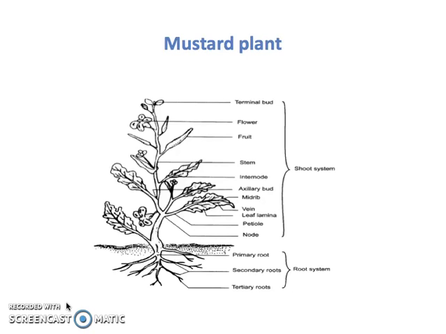In the shoot system, you can see we have the terminal bud, flower, fruit, and stem, with parts of the stem called nodes and internodes. Then we have the axillary bud, midrib of the leaves, and veins of the leaves, which you can see as small lines here. Then the leaf lamina, which is the complete broad flat structure, and the petiole, the stalk which holds the leaf to the stem. The node is the point on the stem from which new branches arise. If we see the underground parts, we have primary roots, secondary roots, tertiary roots, and root hair.